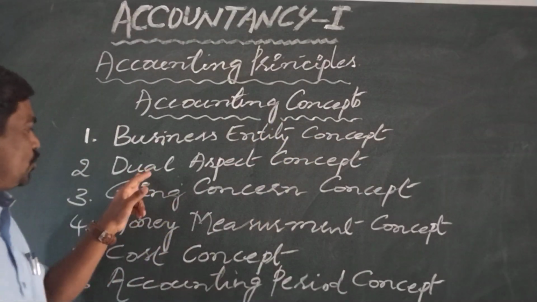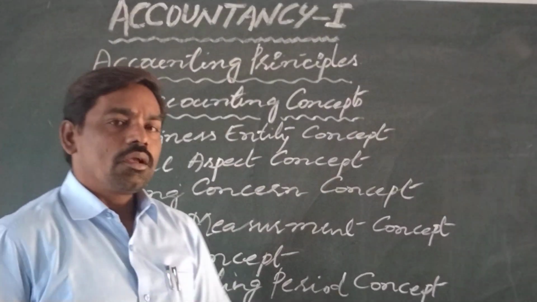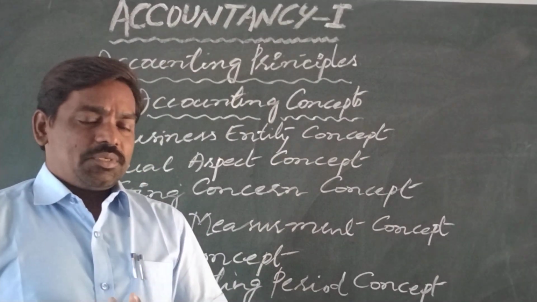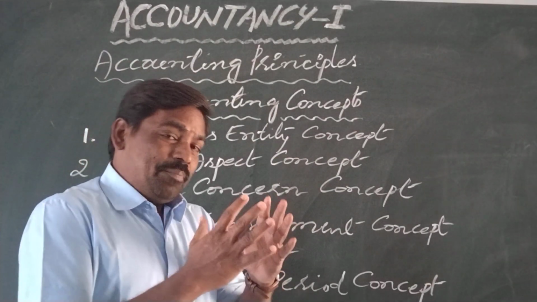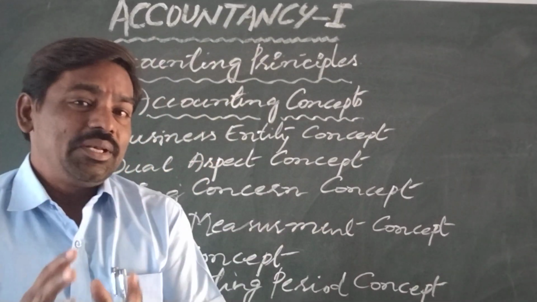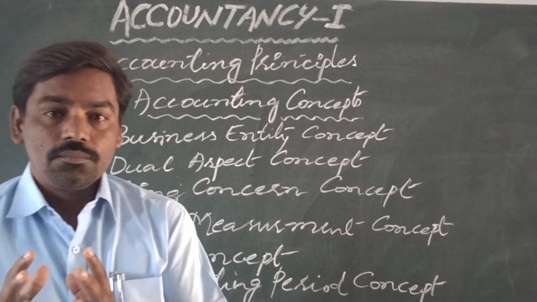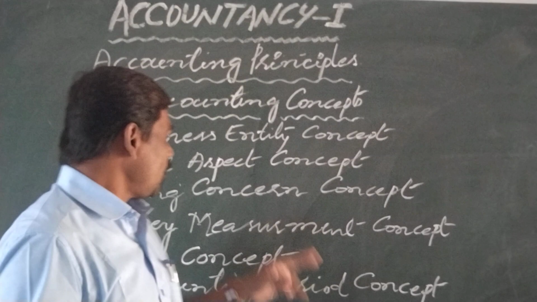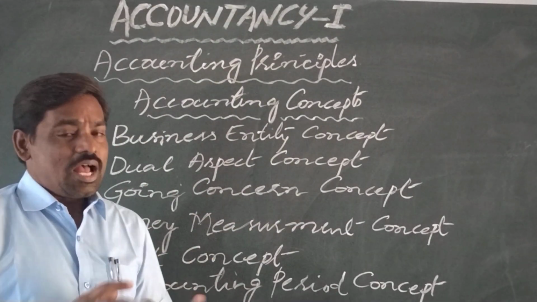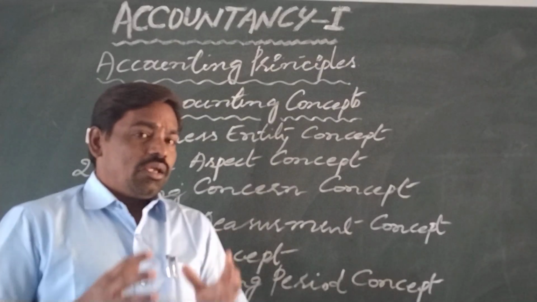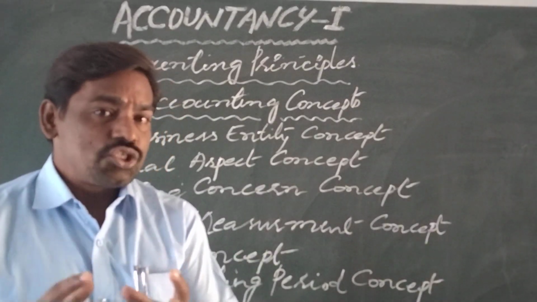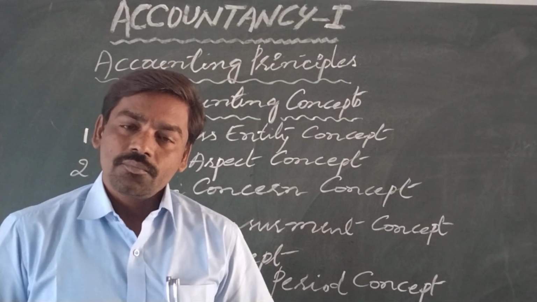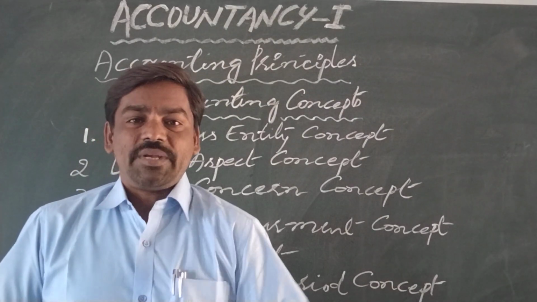Next, come to second one, dual aspect concept. Here dual aspect concept is the concept based on which the double entry system of bookkeeping came into existence. So here dual aspect concept. As per this concept, we need to assume that every business transaction may have two aspects.